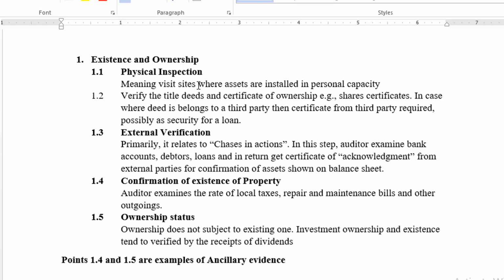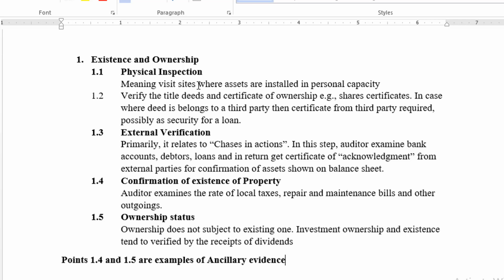Again, the next point is title deeds and certificate of ownership. So it is the duty of the auditor to verify the title deed and certificate of ownership. For example, a share certificate, if the company has some purchased assets, he will ask the management to give him the supporting documents. In this case, I am going to mention the example that I have here, share certificate.